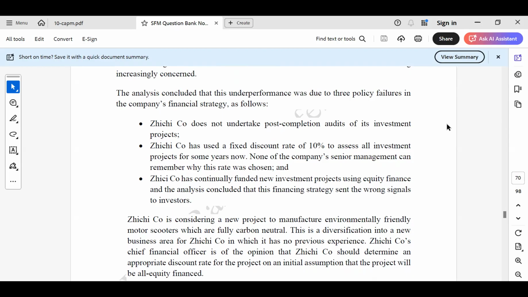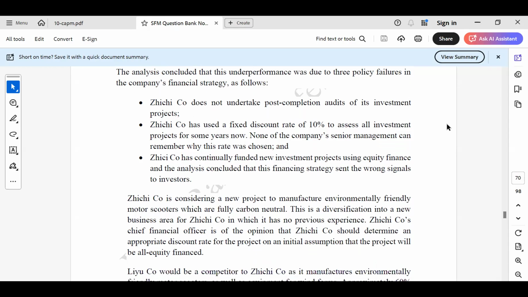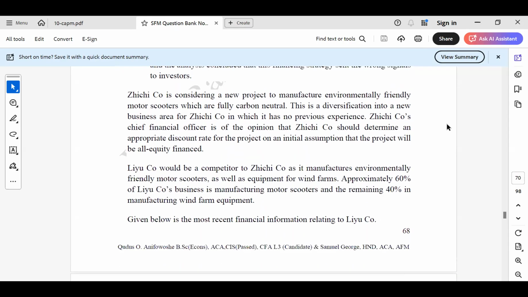None of the company's senior management can remember why this rate was chosen. Lastly, Zichi has continually funded new investment projects using equity finance, and the analysis concluded that this financing strategy sends the wrong signals to investors. Okay.